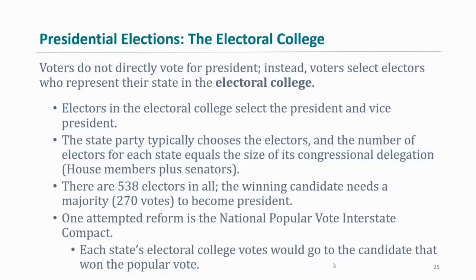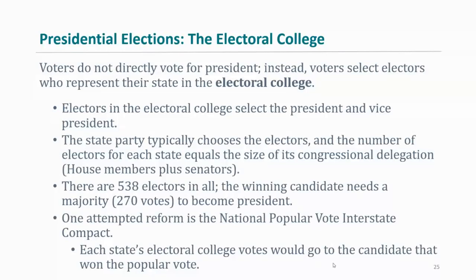Now there have been a few cases where they have not. You've seen some of these rogue electors where they'll cast a vote for a different candidate, even though the candidate that got the most votes should have gotten the electoral college votes. But again, it goes back to the fact that the electors do not have to vote in terms of what the votes do, but they normally do.